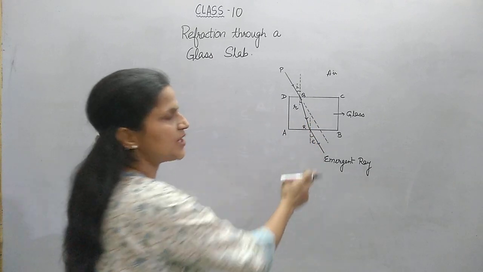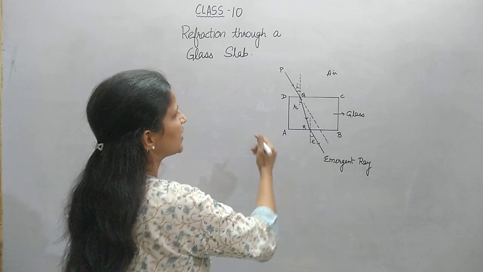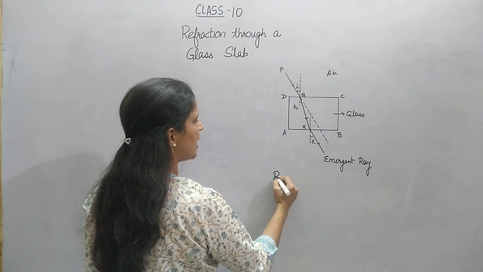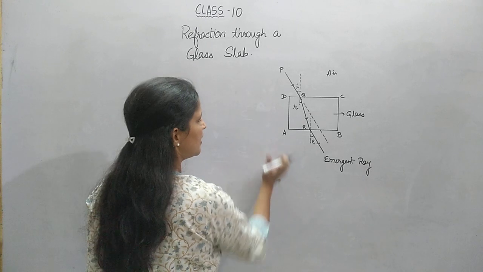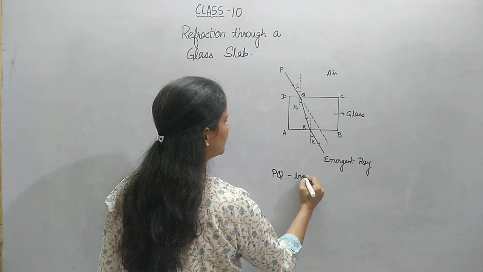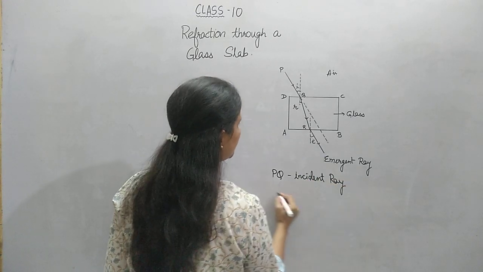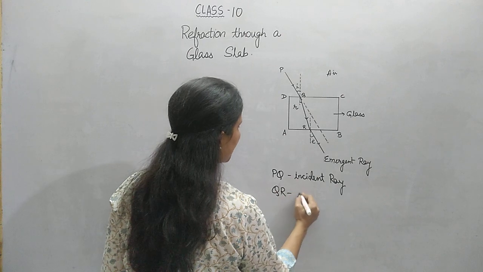In a sense, this emergent ray is also a refracted ray, but just to give different names, we are naming them. So I am writing the names here again. The ray PQ is the incident ray. QR is the refracted ray.